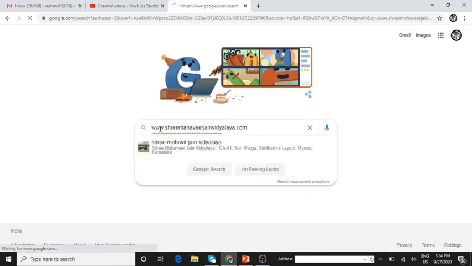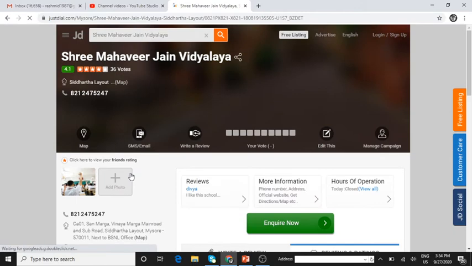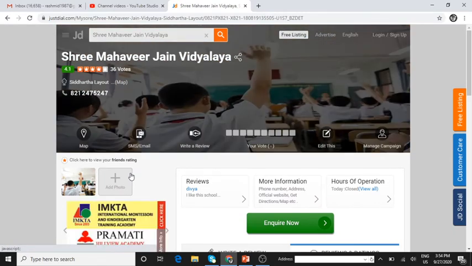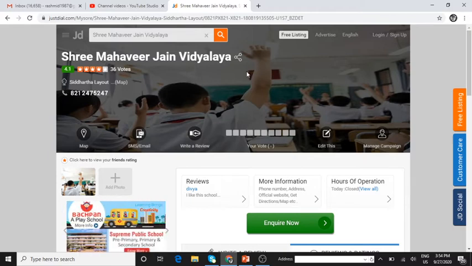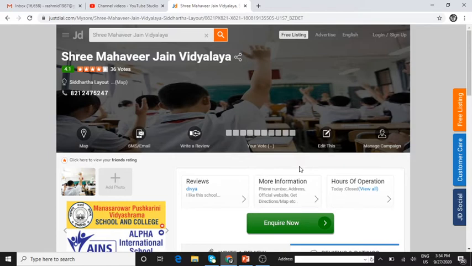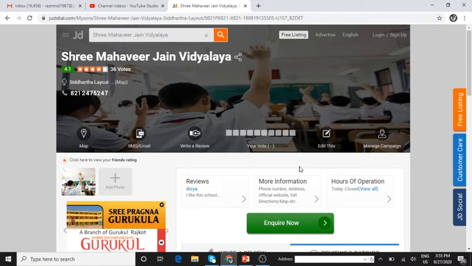www.sri-mahavir-jain-vidyalaya.com. Enter. Did you see this? Press the enter key. The web page will get opened up on the screen. Welcome to Sri Mahavir Jain Vidyalaya. Did you see now how we are supposed to do it? You go to start, click on your browser, Google Chrome, or search engine, type the address in the address bar and press the enter key. Understood, children? So this is how you are supposed to open the web page on the web browser.